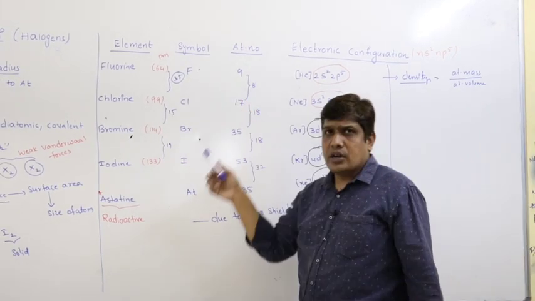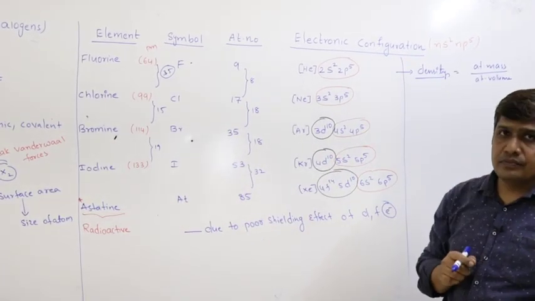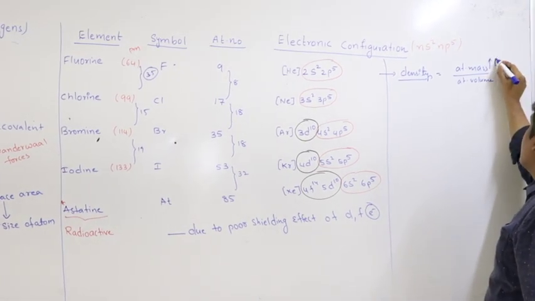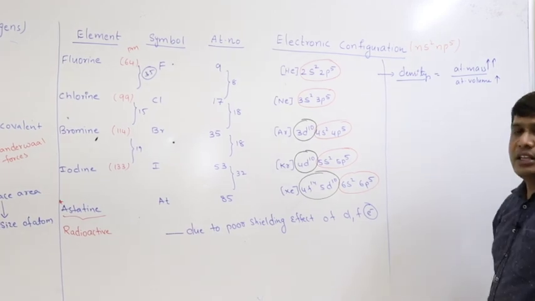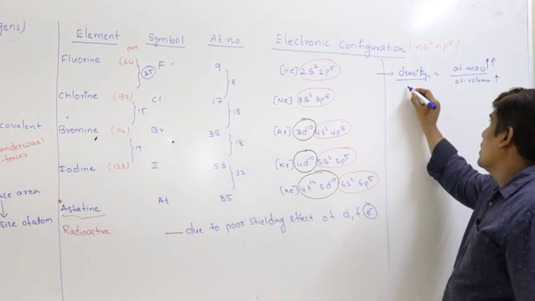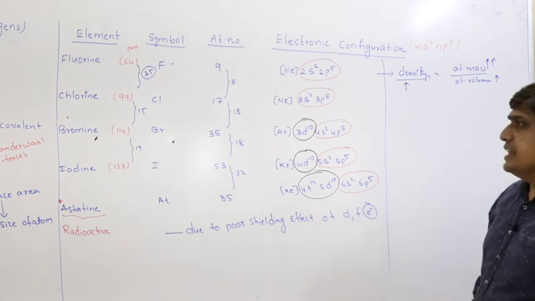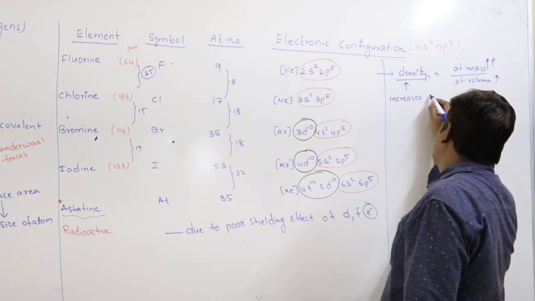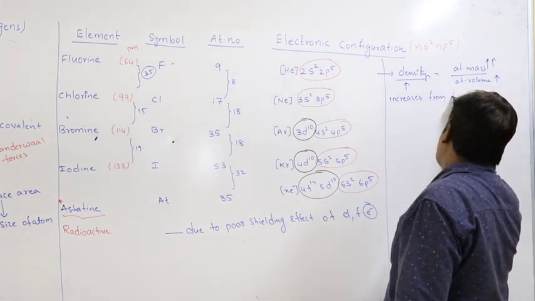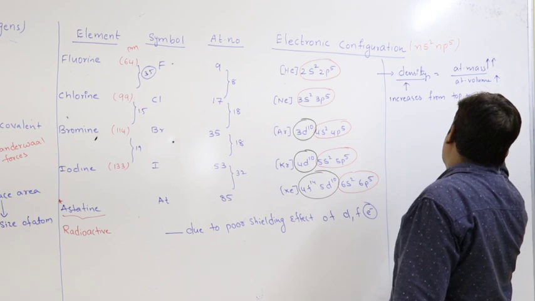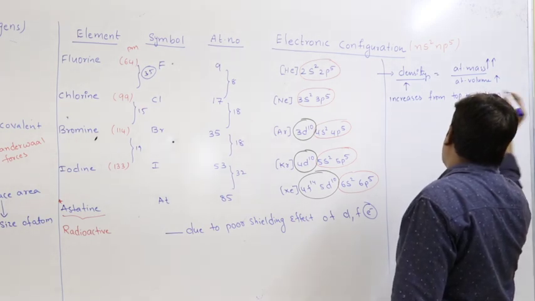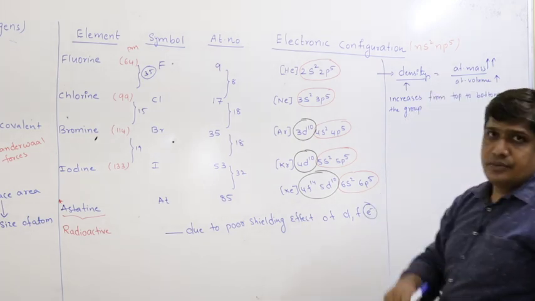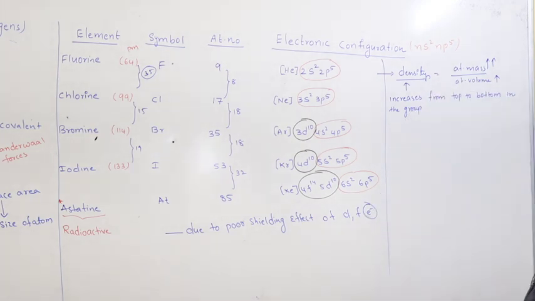As you move from top to bottom, mass increases as well as volume increases. But the increase in atomic mass is much higher than the increase in atomic volume. Therefore, the net result is an increase in density. So density increases from top to bottom in the group.